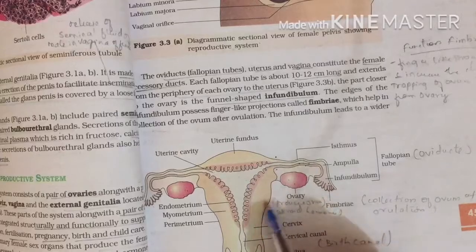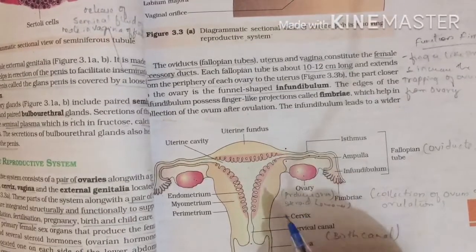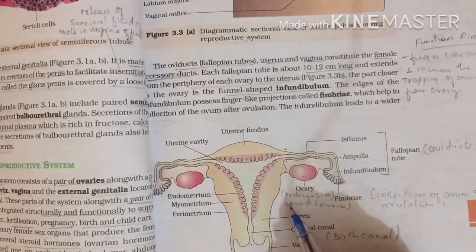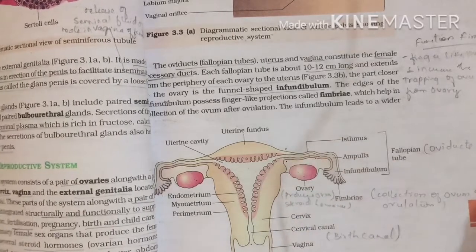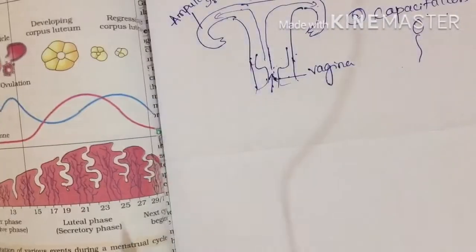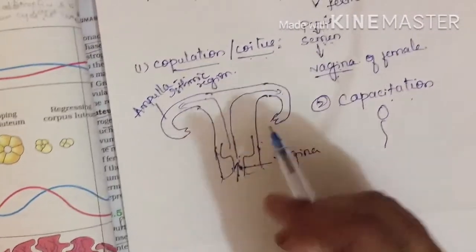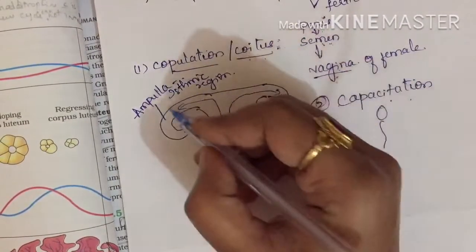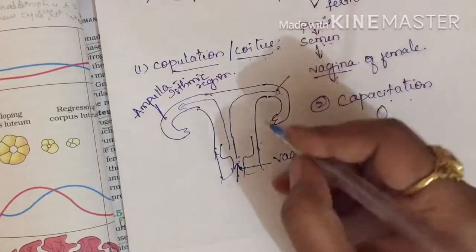Okay, fine. So this is that structure. You can refer to this, and I have explained this structure in some other video. If you want, you can go to those videos. Fine. So we were here. This we are showing as the ampullary-isthmic region, as we have shown. This is also the ampullary-isthmic region.